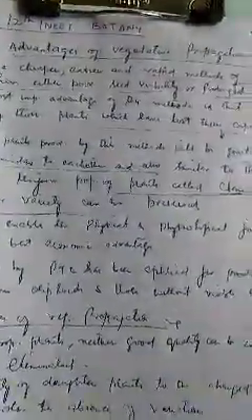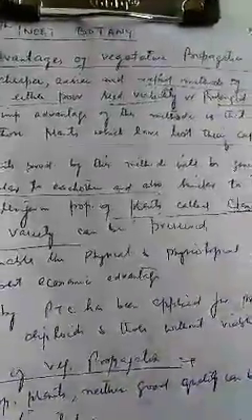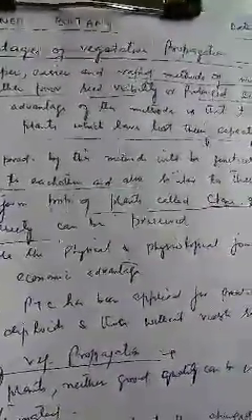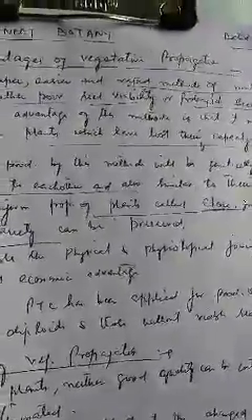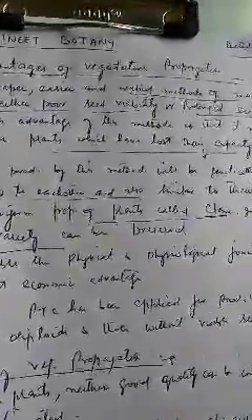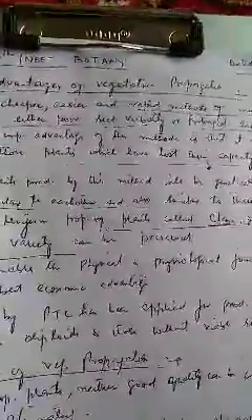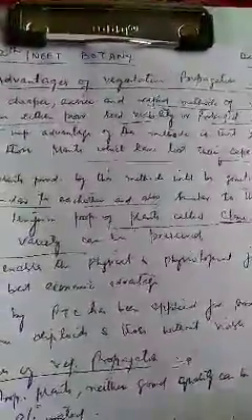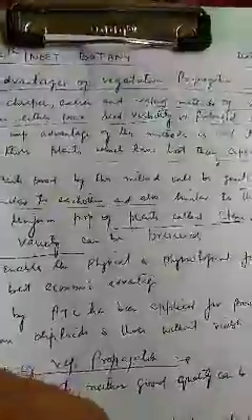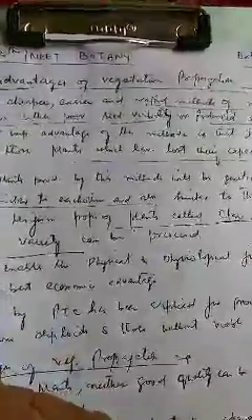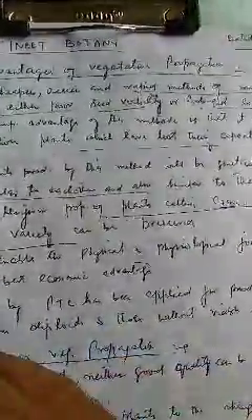Because if we reproduce it sexually, sexual reproduction brings about variations, random fusion of genes and gametes, variations. So the only way to preserve this good quality or variety is to reproduce it vegetatively. That means vegetative propagation helps in preserving good quality or variety.